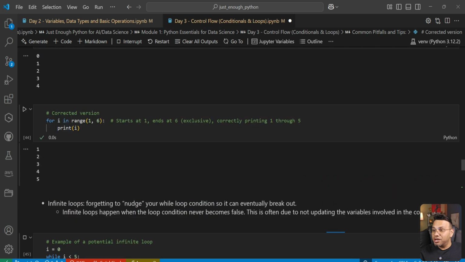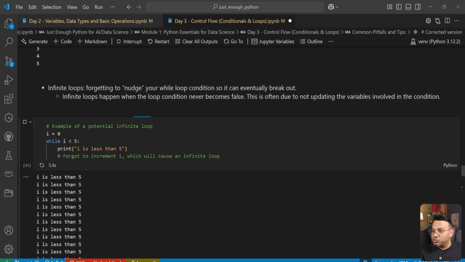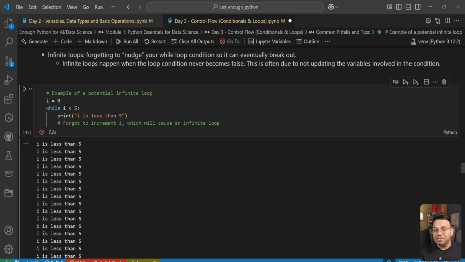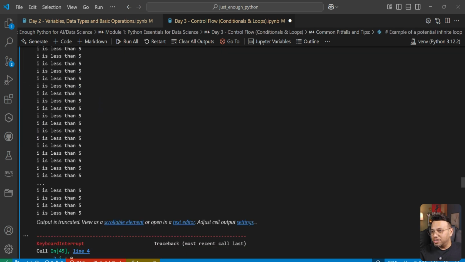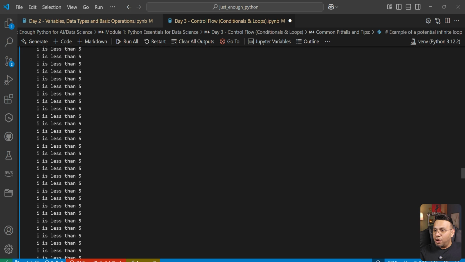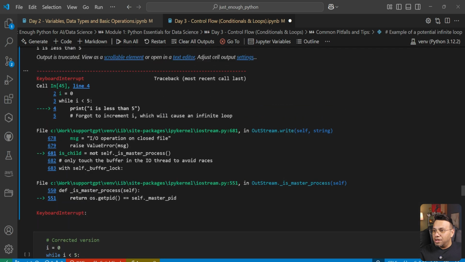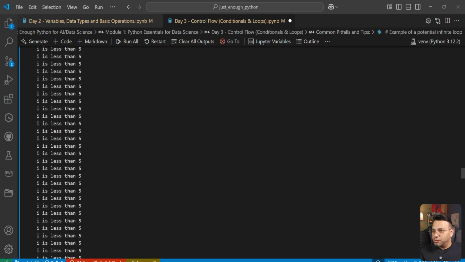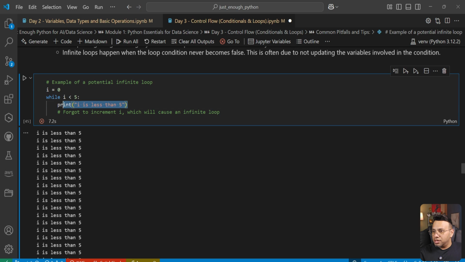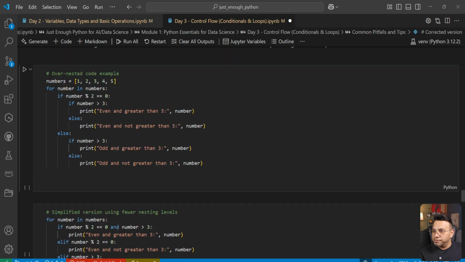It's going on and on and on. The only way for me to stop is kill this right here, thankfully. But how many times did we print? A lot. Now, let's look. I'm just going to comment this out so that we take out the output. Okay.